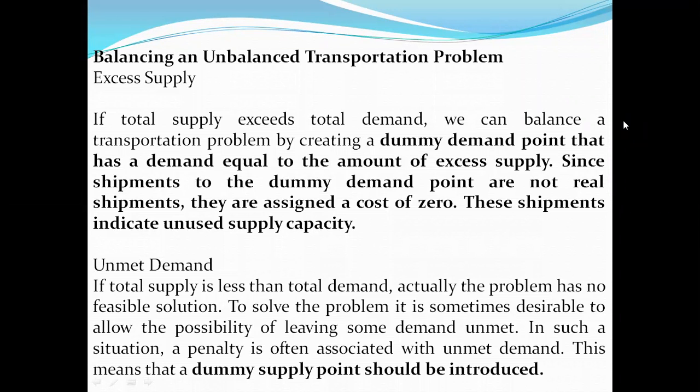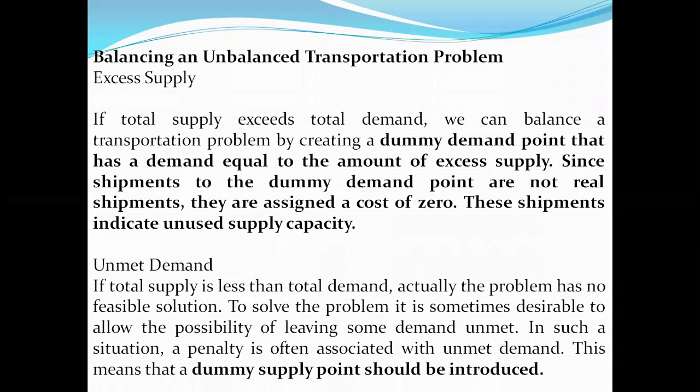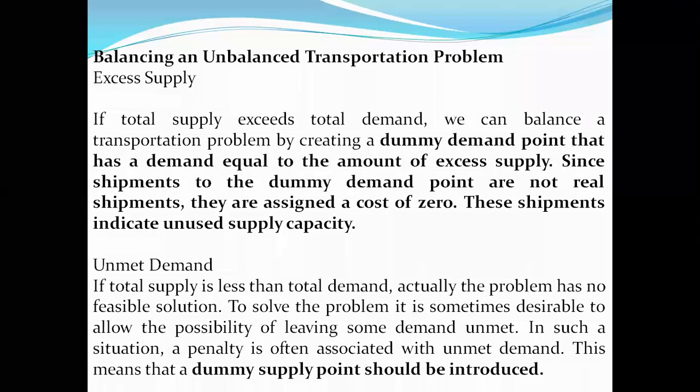But our ultimate goal here is balancing the unbalanced transportation problems. Here the excess of 50 kilowatt per hour is being stored in another shipment unit. If it has demand, then it will be utilized for the power supply. And the second condition here is unmet demand. Here the utilization or demand will be 150 kilowatt per hour, and it will be vice versa with respect to the excess power supply. 150 will be the demand, and the production will be 125 kilowatt per hour, right? We'll see the condition in detail.